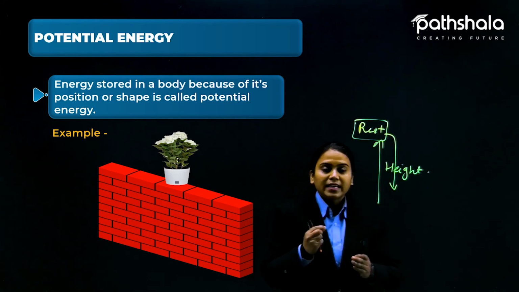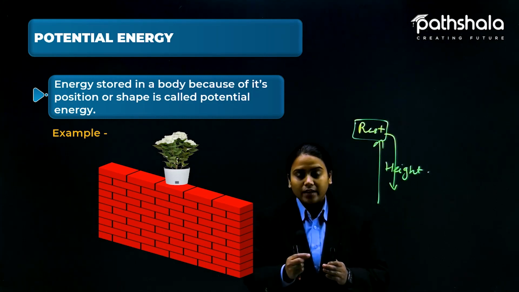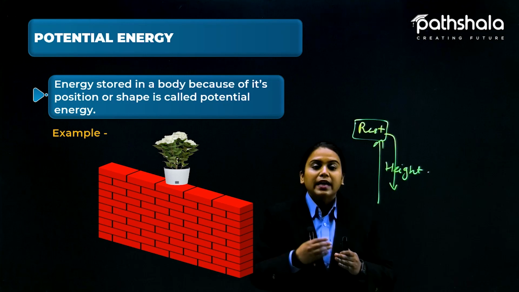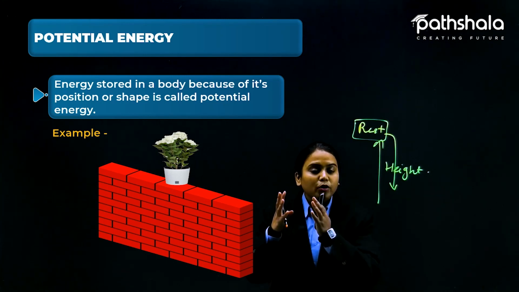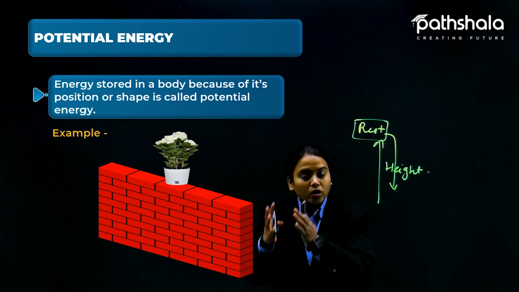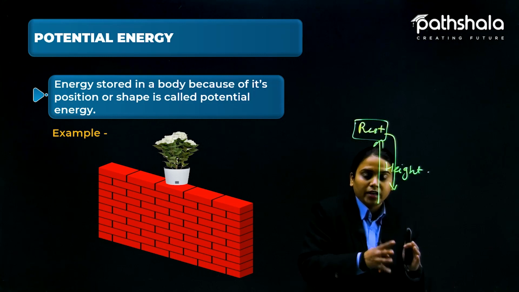Here is the reason. Actually, it is not resting right now; it is holding potential. It has a potential here, and because of that, the potential is getting converted.